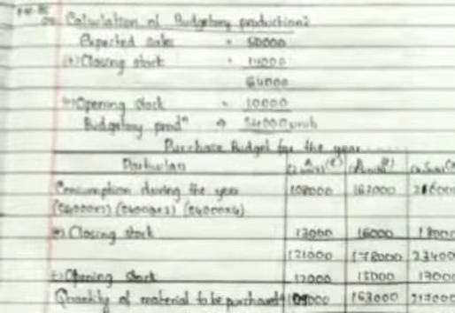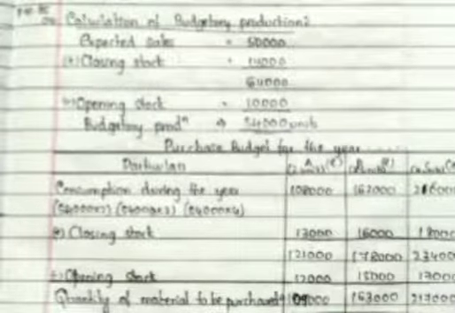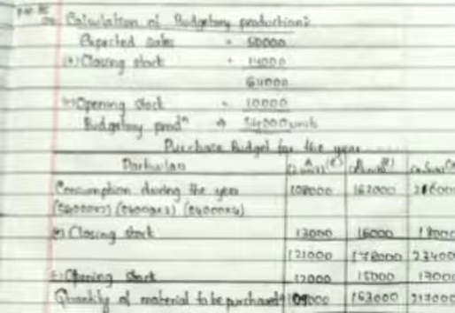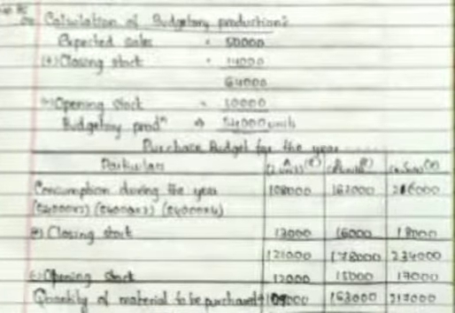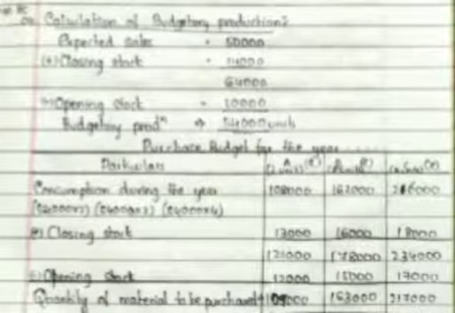First one, particulars. Then different types of raw materials: raw material A, raw material B, and raw material C. See consumption during the year. Raw material A, how much we need? 2 units of raw material for each product. How much is the production? 54,000. 54,000 into 2. Raw material B, how much? 3 units of raw material B means 54,000 into 3. And raw material C, how much? 54,000 into 4 units. How much? It's 2,16,000, right?